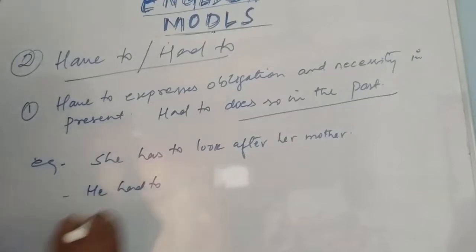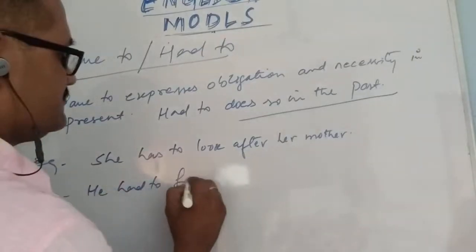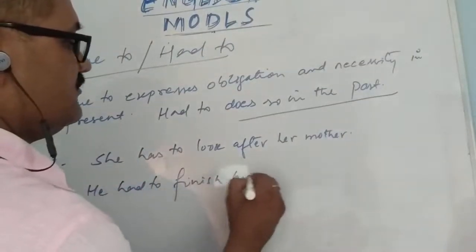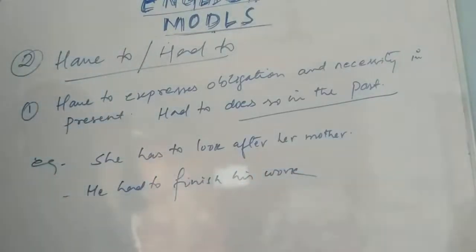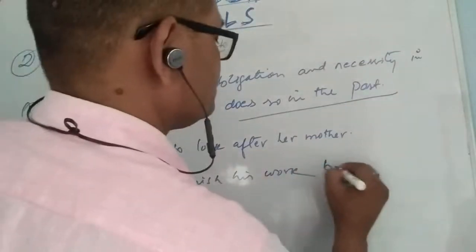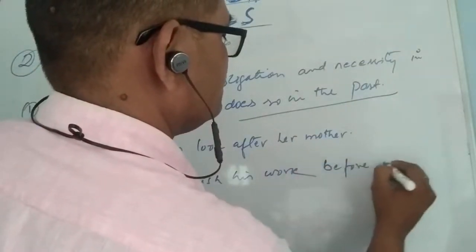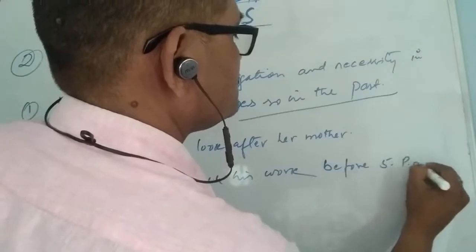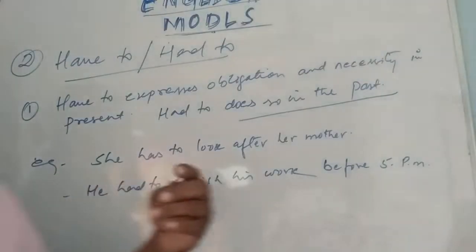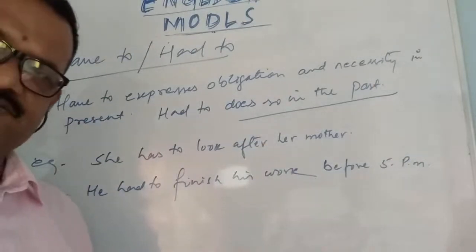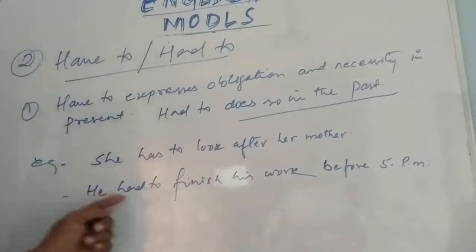He had to finish his work. He had to finish his work before 5 p.m. So had to, that means the work has taken place in the past. The obligation for the past, and here obligation in the present.